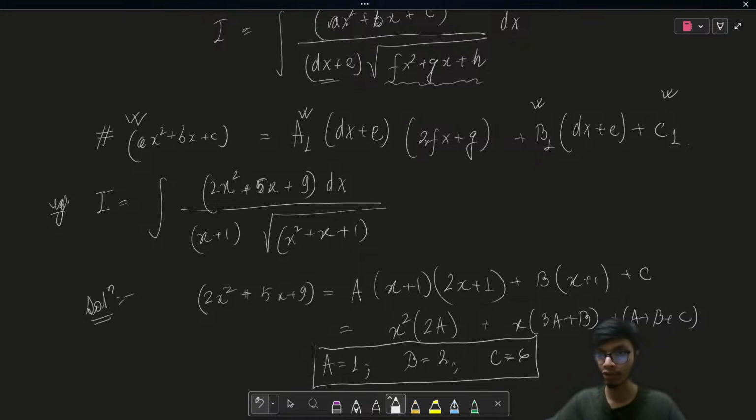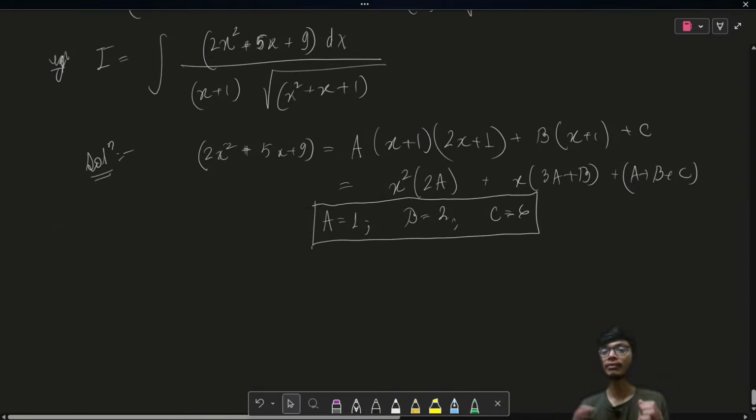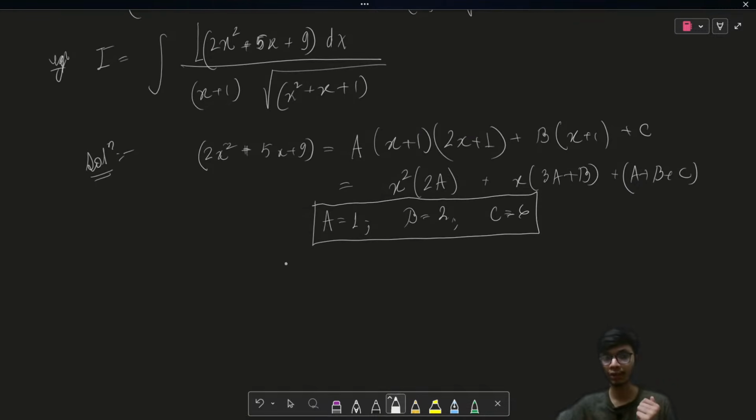Once you have found these constants, the solution is very simple. I'm basically saying that you have represented this particular quadratic in terms of this, such that I can cancel out the linear terms and make it simply a substitution question. A simple question of substitution.